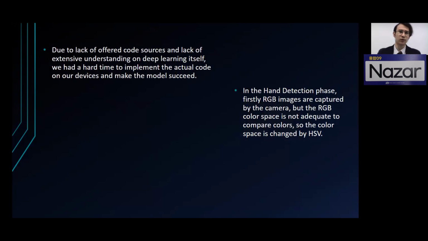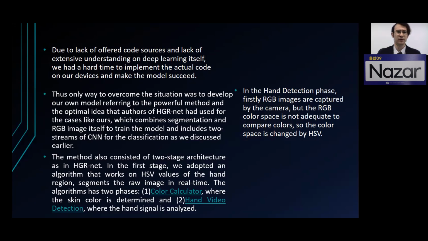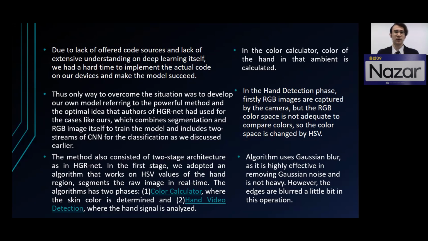Due to lack of offered code sources and lack of extensive understanding of deep learning itself, we had a hard time implementing the actual code on our device and making the model succeed. Thus, the only way to overcome the situation was to develop our own model, referring to the powerful method and optimal idea the authors of HGRNet used for cases like ours, which combines segmentation and the RGB image itself to train the model and includes two streams of CNN for the classification, as we discussed earlier.